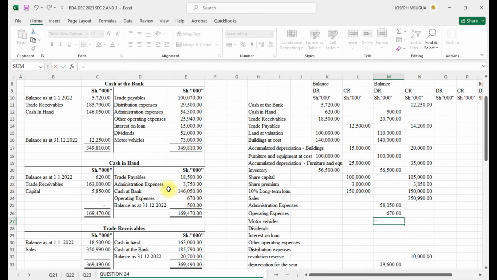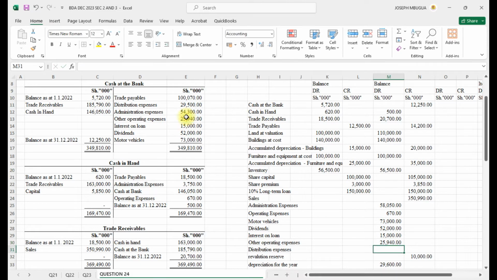We had motor vehicle of 73. We had dividends that we paid, interest on loan, and other operating expense. Distribution expense, which we had 29,500 as our distribution expense.